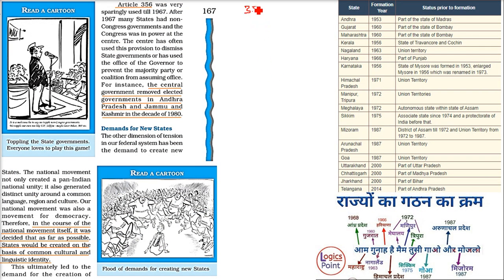Now Article 356 is used quite widely in the earlier governments. The central government removed elected governments in Andhra Pradesh and Jammu Kashmir in the year 1980, right? So in the course of this national movement itself, it was decided that as far as possible, states would be created on the basis of common culture and linguistic identity. That is, if this is an area where a common language is spoken and they have common culture, then they will be made one state.